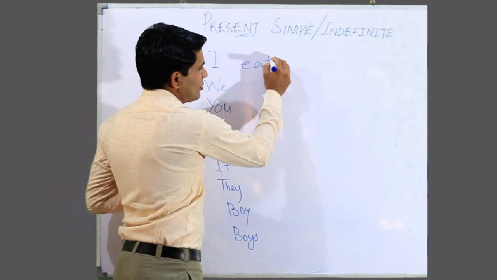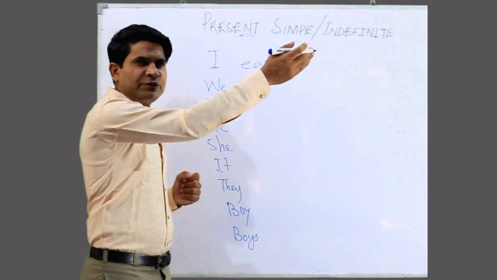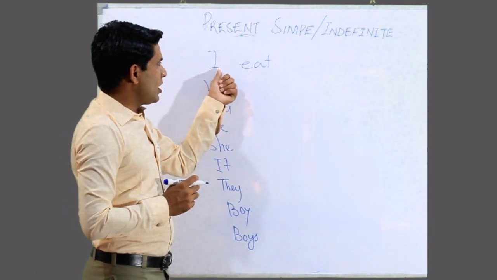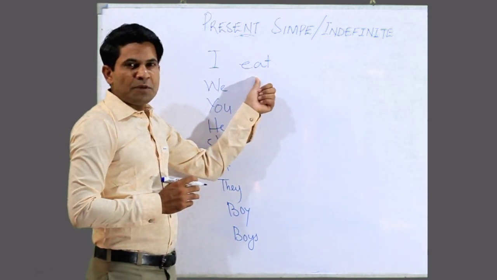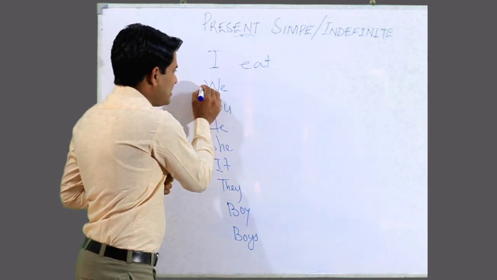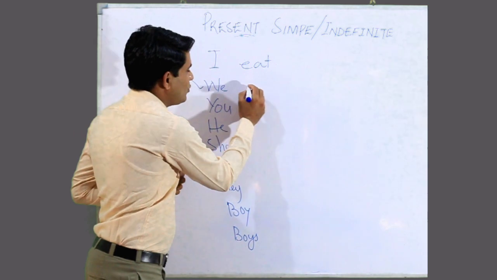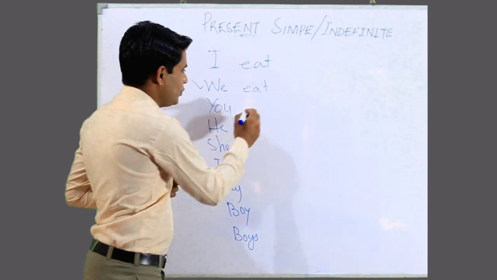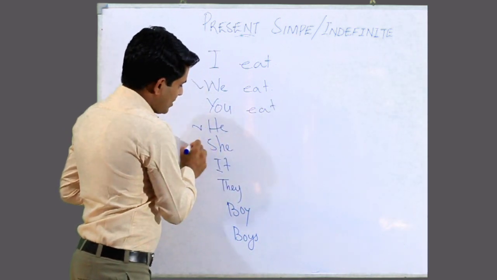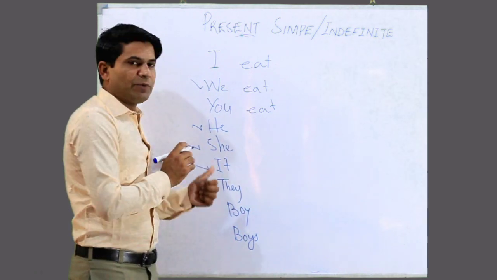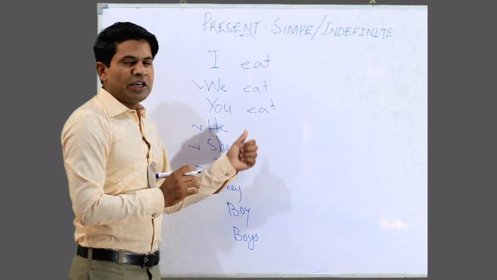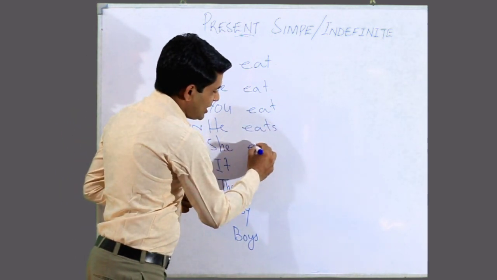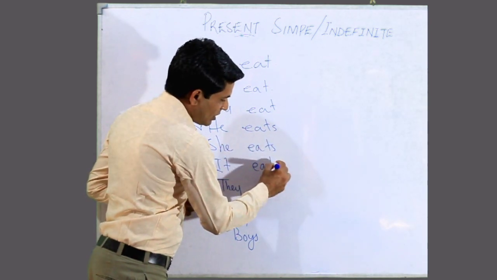Now if we choose one of the verbs, here is how to make positive sentences. It becomes like I eat. You may add any object here: I eat food, I eat an apple. This is the first person pronoun, that's why you have to add the plural verb form: I eat. As we is already plural, you have to add the plural verb again, and then you eat. Now he, she, and it, these three pronouns are singular, so you have to add a singular verb with s. It becomes he eats, she eats, and it eats.